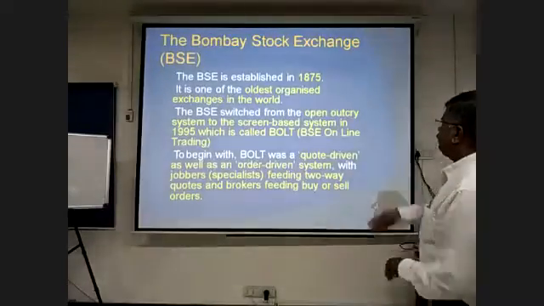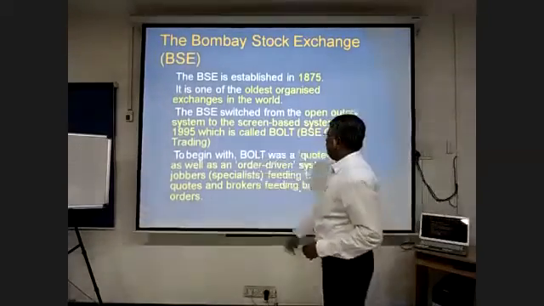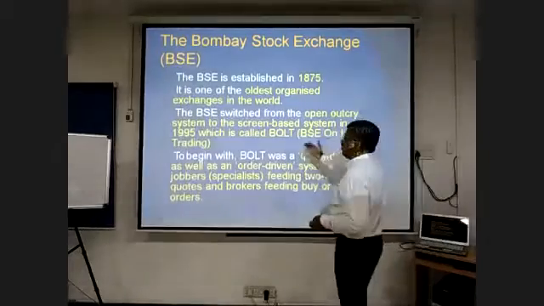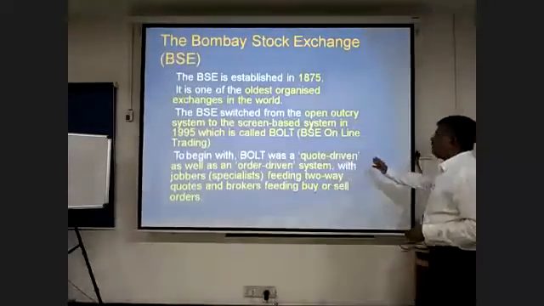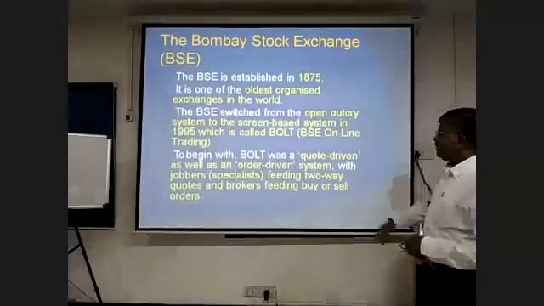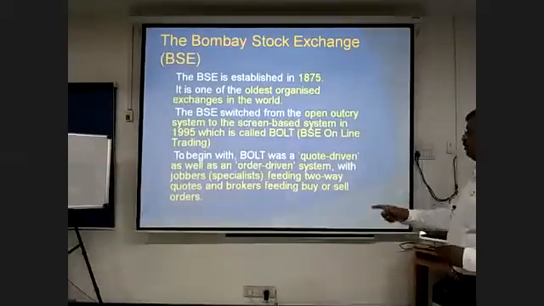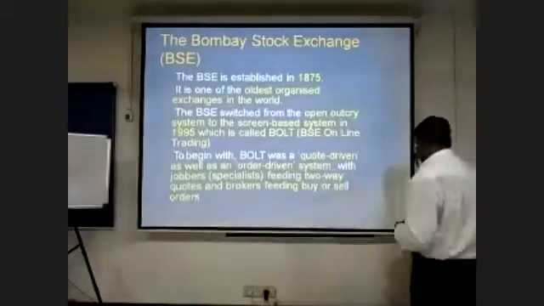The BSE switched from the open outcry system to the screen-based system in the year 1995, the system called Bolt. That is called BSE online trading. To begin with, Bolt was a quote-driven market as well as an order-driven system, with the jobbers feeding two-way quotes and the brokers feeding buy and sell orders, which we'll explain later.